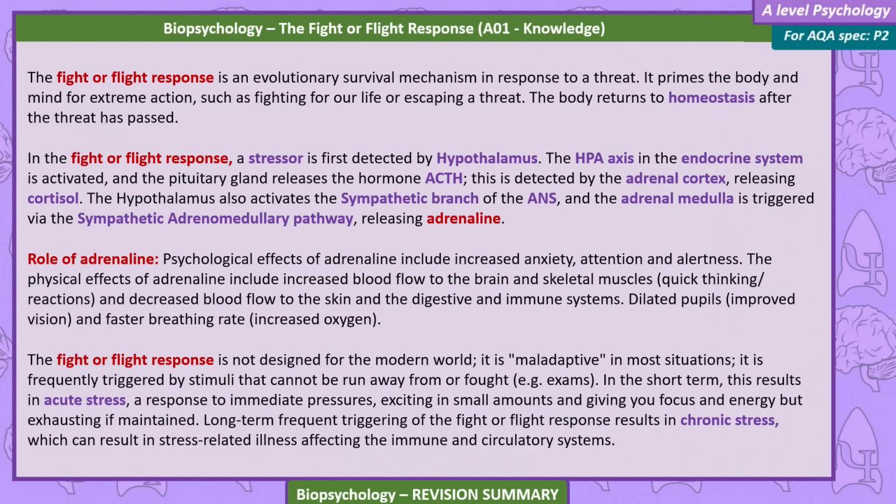In the fight-or-flight response, a stressor is first detected by the hypothalamus. The HPA axis in the endocrine system is activated, and the pituitary gland releases the hormone ACTH. This is detected by the adrenal cortex, releasing cortisol. The hypothalamus also activates the sympathetic branch of the ANS, and the adrenal medulla is triggered via the sympathetic adrenomedullary pathway, releasing adrenaline.